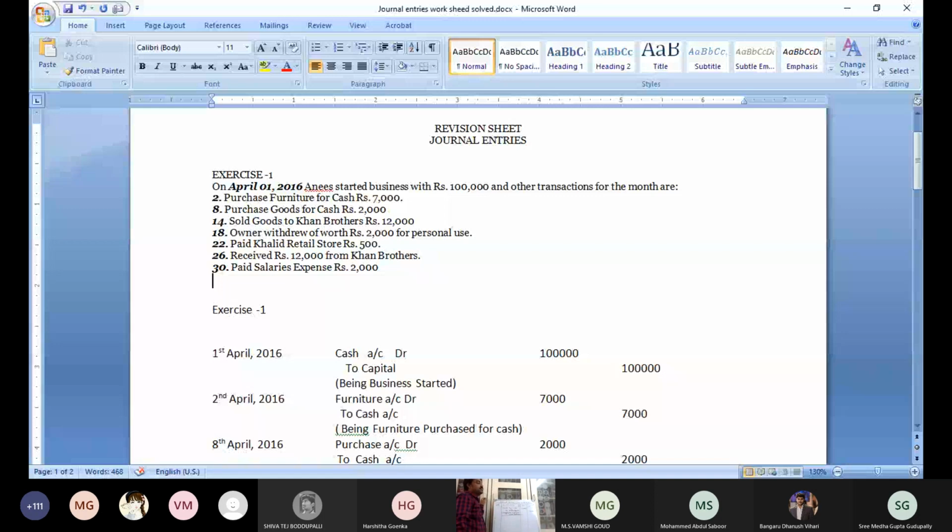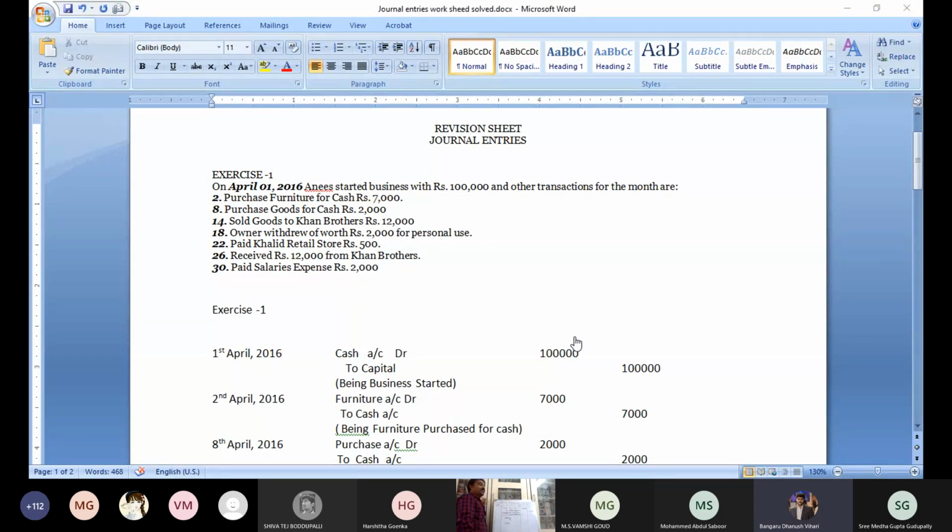Next one. What is the next transaction? Paid salaries, sir. Okay, very good. Last one. Salaries account debit to cash account. Paid salaries. Salaries is nominal. Cash is real. Salary, is it an income or an expense?